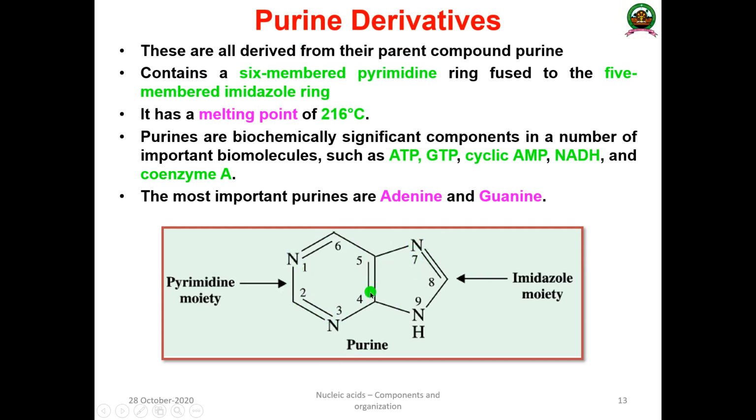The imidazole is a 5-membered ring in which there is a nitrogen at the 7th position and also a nitrogen at the 9th position.